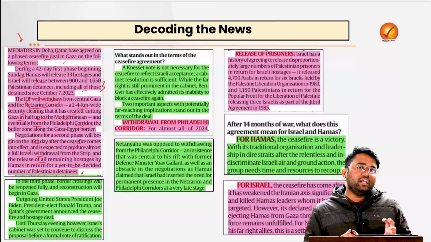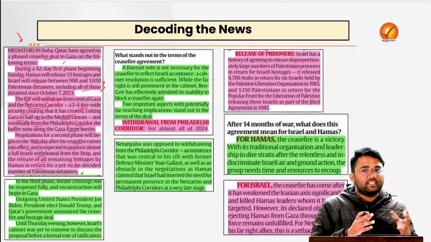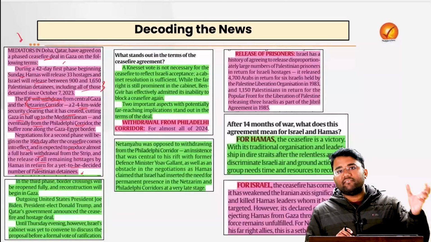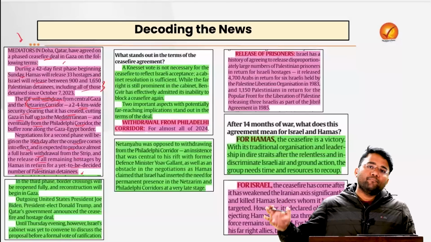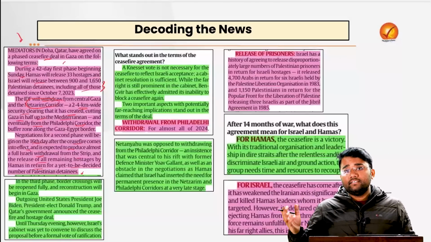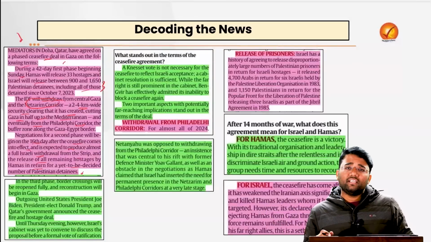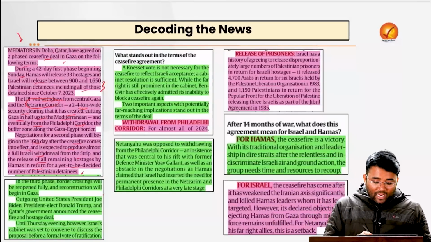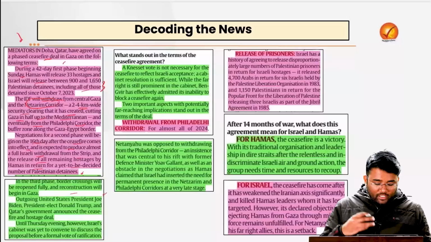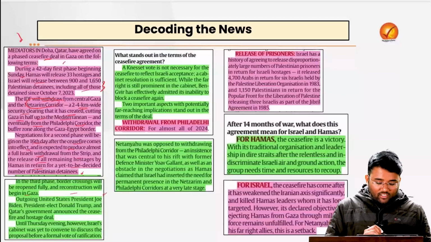Slowly and gradually they will release whatever Israeli hostages are with Hamas, and whatever Palestinian detainees are with Israel, they will also release. And in the third phase, the border crossing will be reopened fully and reconstruction will begin in Gaza.